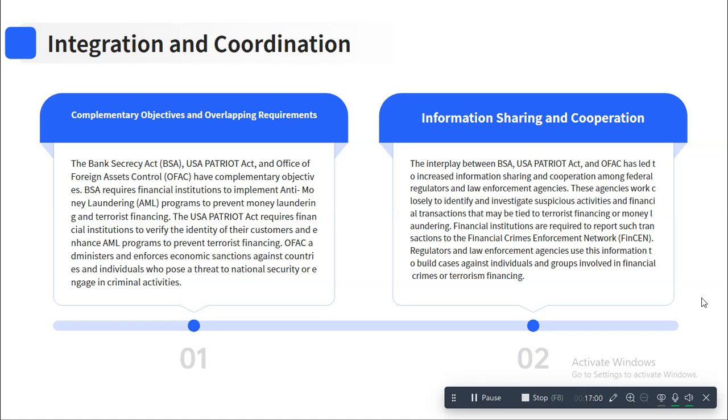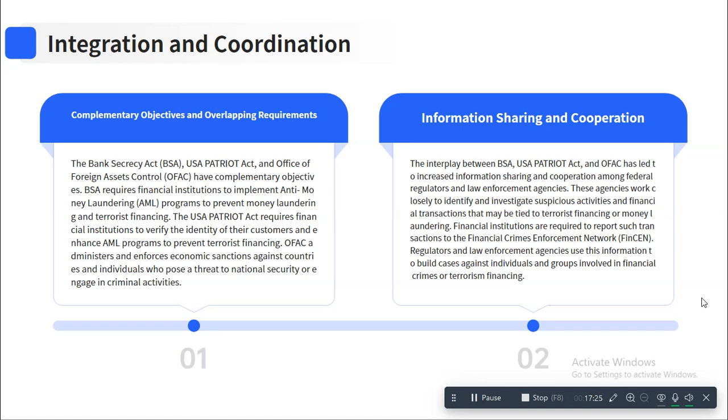The first is designation of a compliance officer, then development of internal policies, procedures, and controls. Then the third pillar would be relevant training of employees and ongoing training. The fourth pillar will be independent testing and review. And the fifth pillar would be customer due diligence.